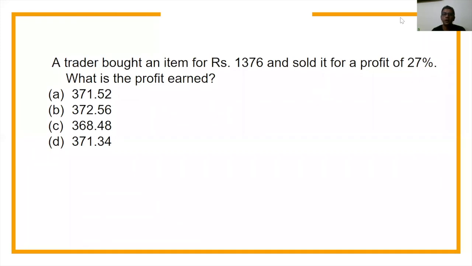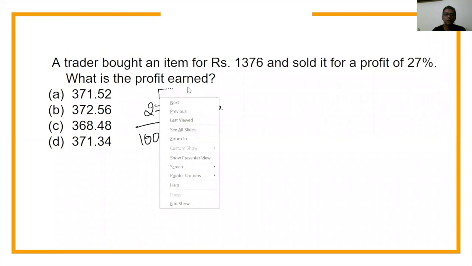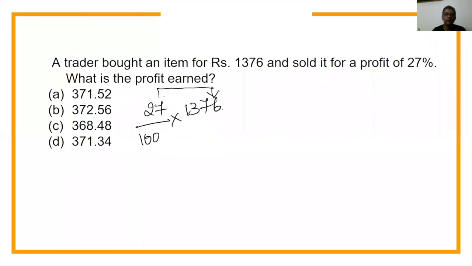See, guys, we all know how to solve this, okay? The idea is not to test someone's knowledge on how to solve this. The idea is to test someone's smartness on how to solve this. If I have to take 27% of a value, I know that it is 27 divided by 100 into 1376. But the point is, if I have to multiply 7 and 6, what is 7 sixes? 42, which means what is the last digit I should get? 2, which is the answer option which has the last digit 2, only the A option.